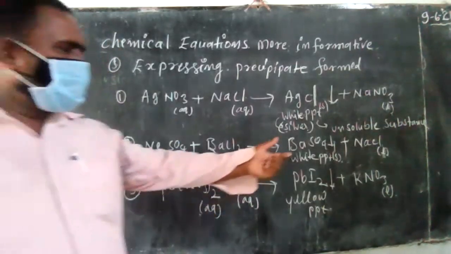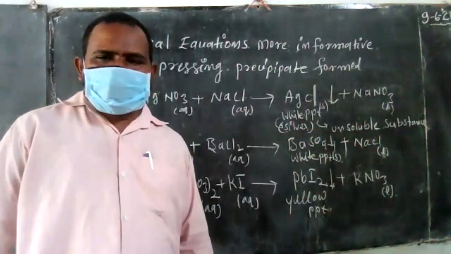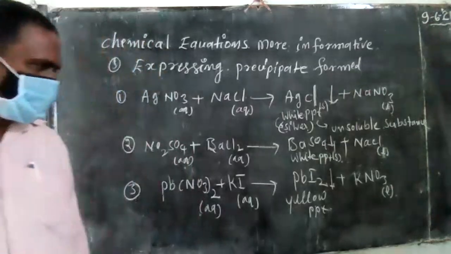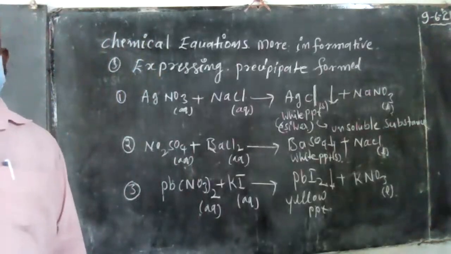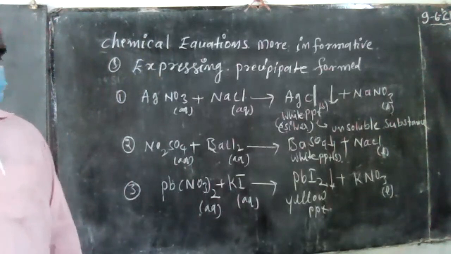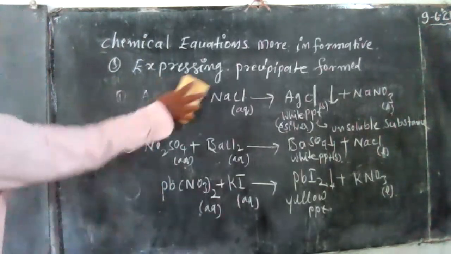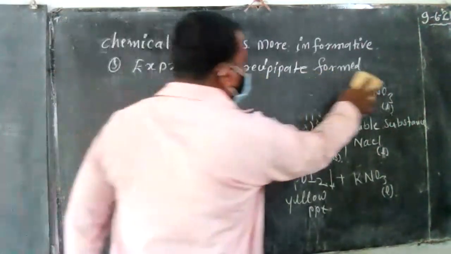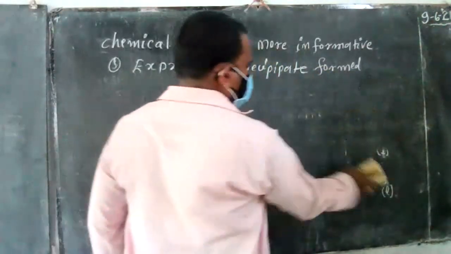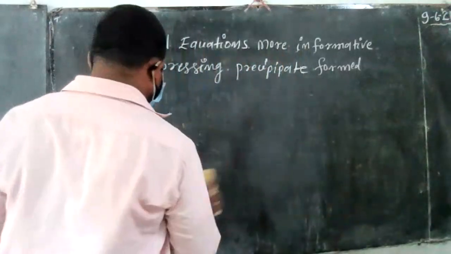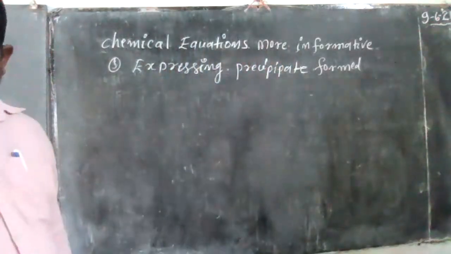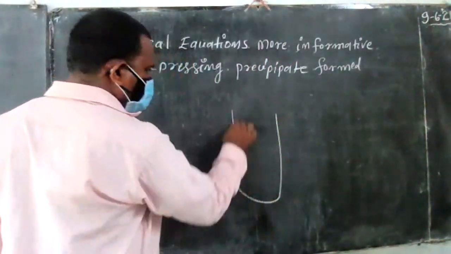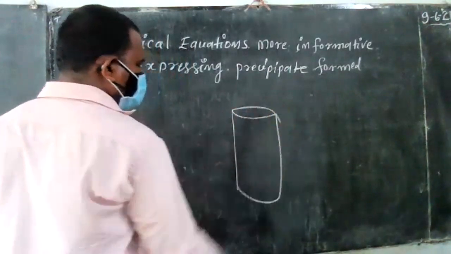So precipitate, sir, means an insoluble substance. Insoluble means it cannot dissolve in the water. It settles down at the bottom. That is called a precipitate. Suppose you take a beaker.